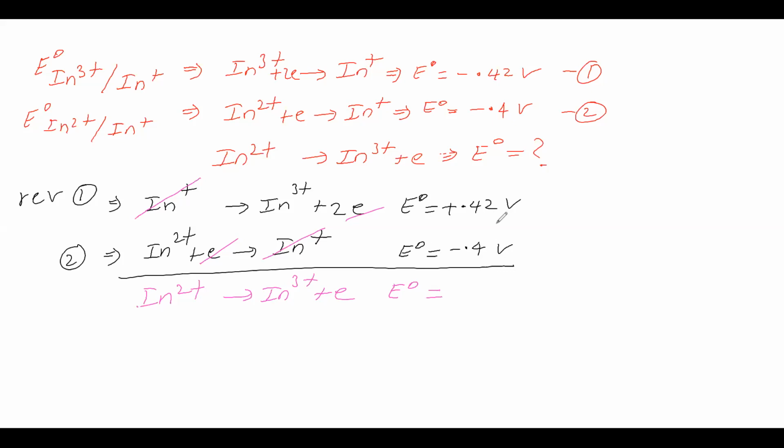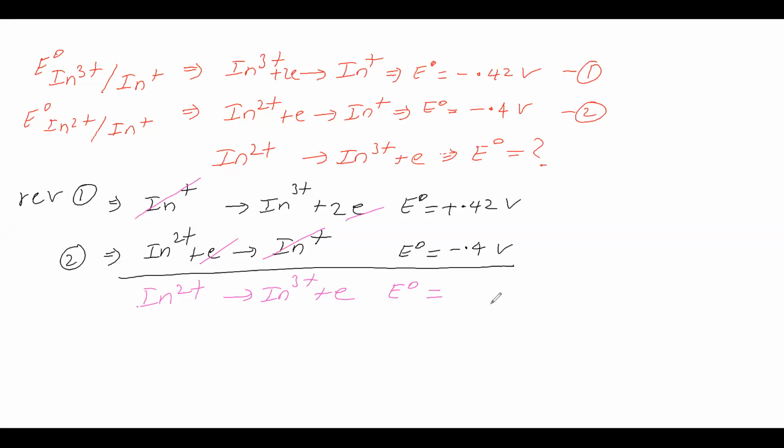Think that potential is an intensive property. Potential is an intensive property means we should not treat potentials as algebraic expressions. That means we should not add these two E naught values. Can we add these two E naught values in order to get this E naught? See, again, E naught is an intensive property, so addition, subtraction, division, multiplication, we should not do.